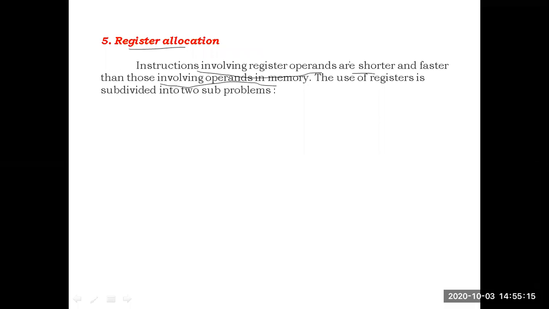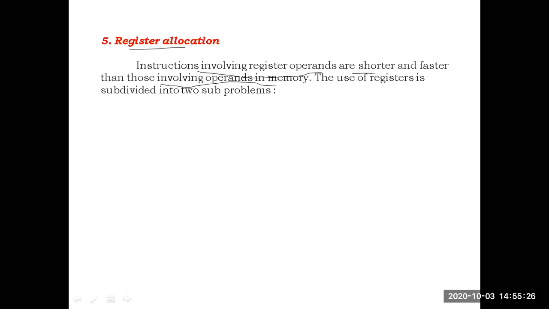When we execute an instruction on registers, it will be fast when we compare with execution of the same instruction on the operands in memory.